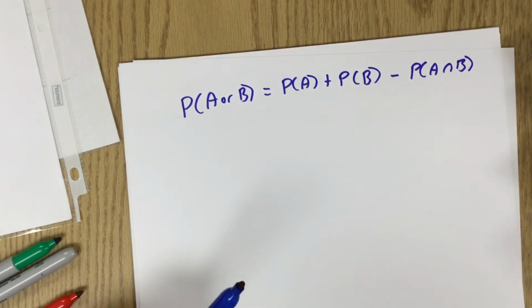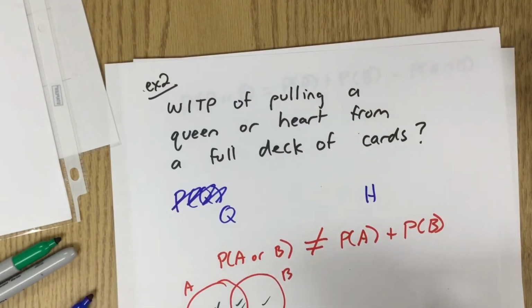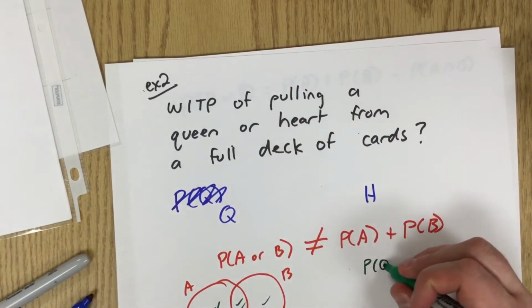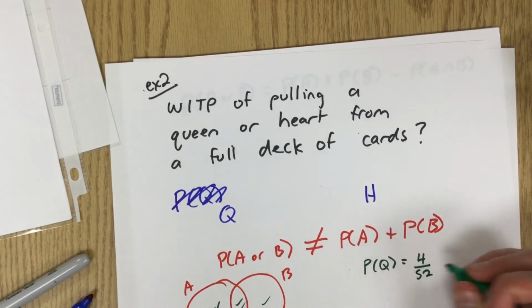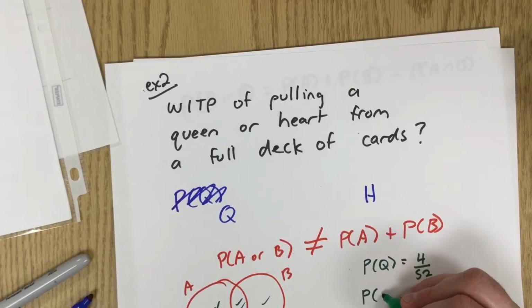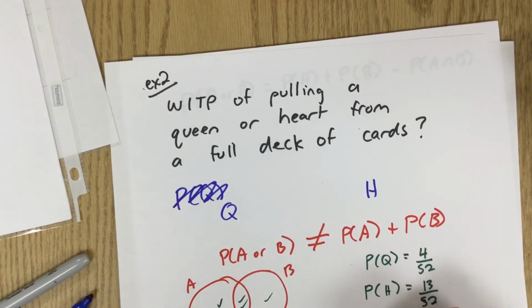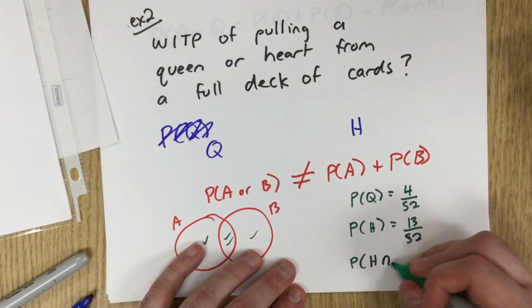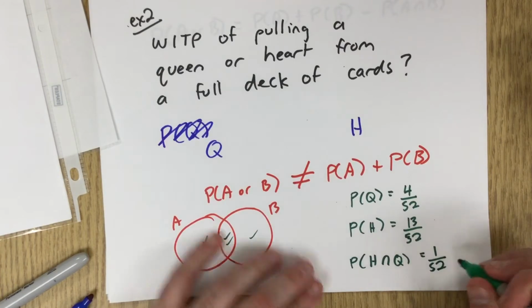So in the context of this, the probability of getting a queen from a deck of cards is going to be 4 out of 52. And the probability of getting a heart from a deck of cards is 13 out of 52. And the probability of getting a heart and a queen, there's only one of those. It's 1 out of 52.